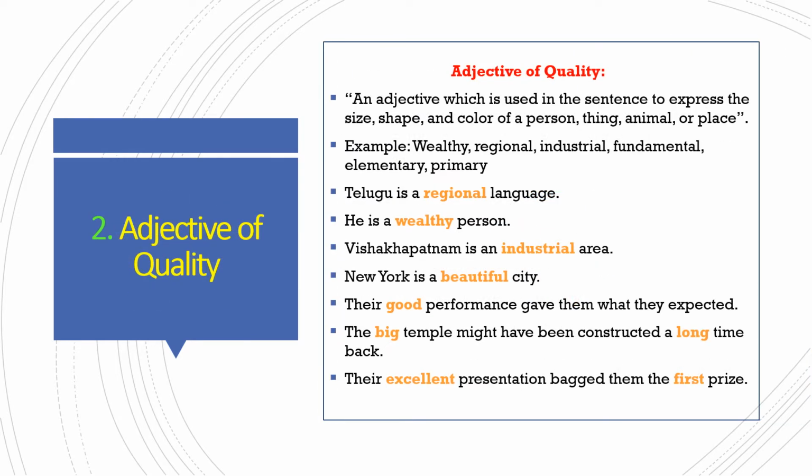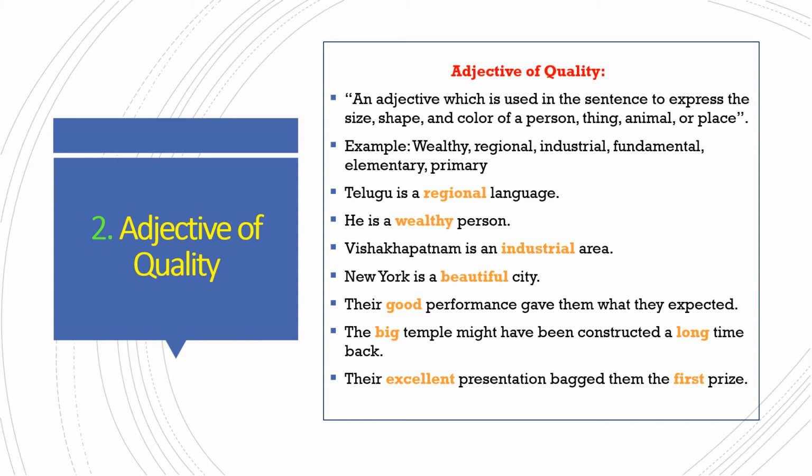Adjective of quality. An adjective used to talk about the quality of a person or thing is known as an adjective of quality. It expresses the size, shape, and color of a person, thing, animal, or place. Words like wealthy, regional, industrial, fundamental, elementary, primary are some of the adjective of quality words. Telugu is a regional language. Language is a noun and it is regional. It is showing the adjective of quality.